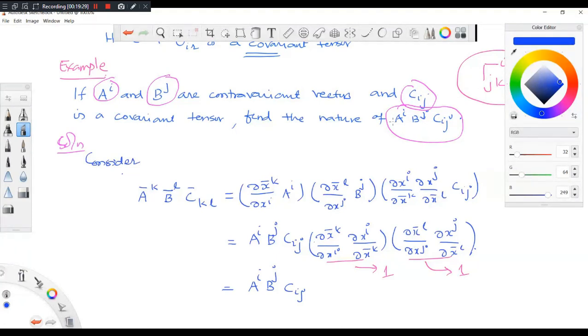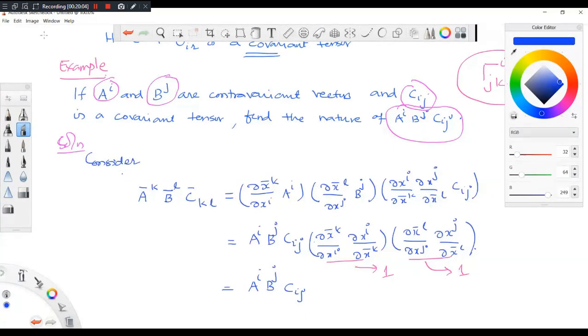Sir, okay, but is this quantity a tensor? Oh, it's a tensor of, yes, a constant is a tensor, of rank 0. A vector is a tensor of rank 1, and a constant, meaning an invariant quantity, is a tensor of rank 0. So it is a tensor. Any invariant quantity is a tensor.